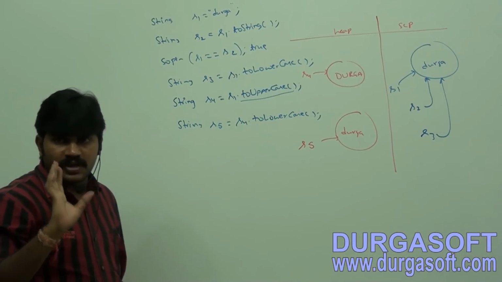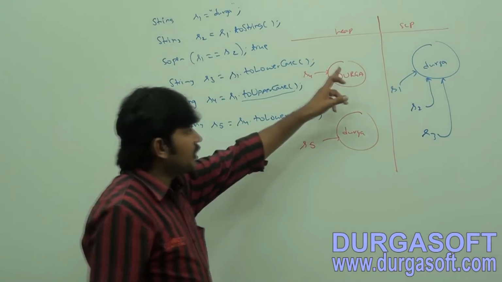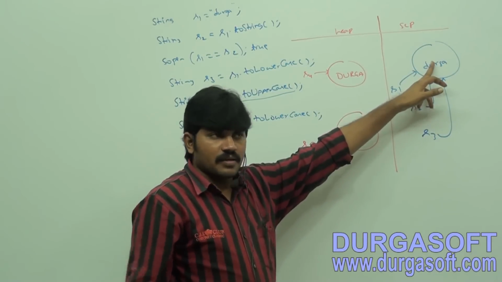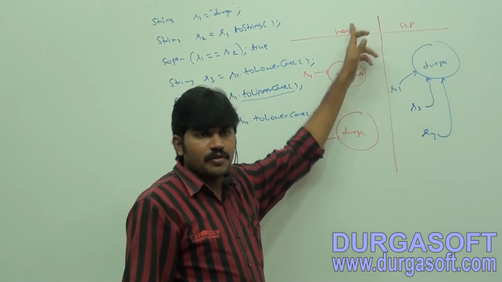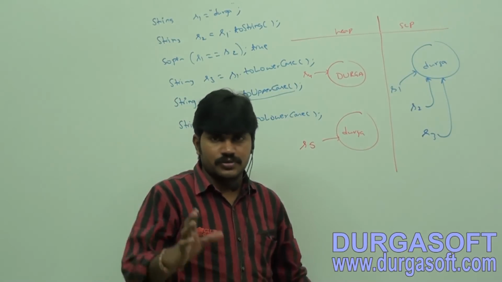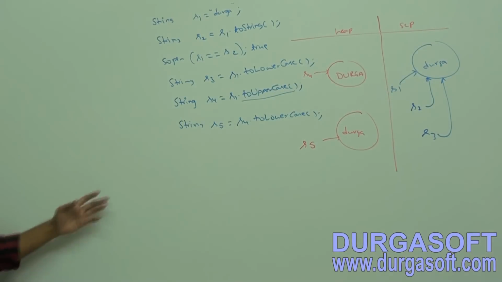Now, I hope you are aware that whether the object is present in the heap or SCP, the rule is the same. Change in the content or not? If there is a change in the content, create a new object on the heap. If there is no change in the content, the existing object will be reused. Okay. Take this example also.